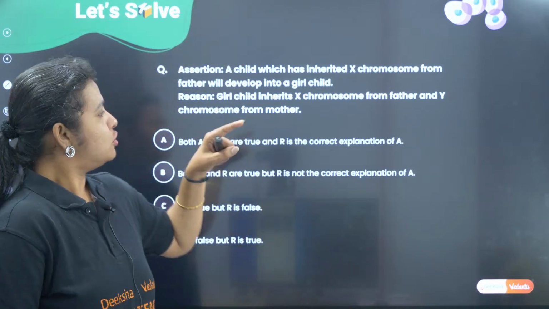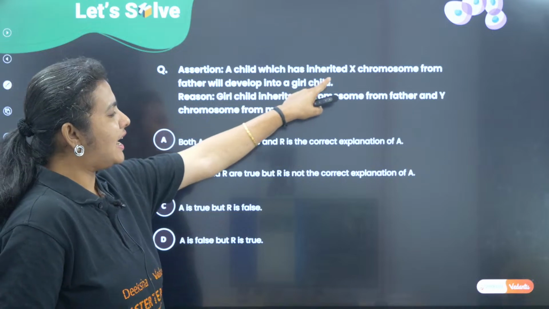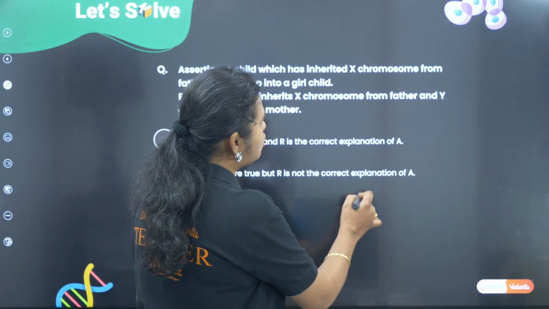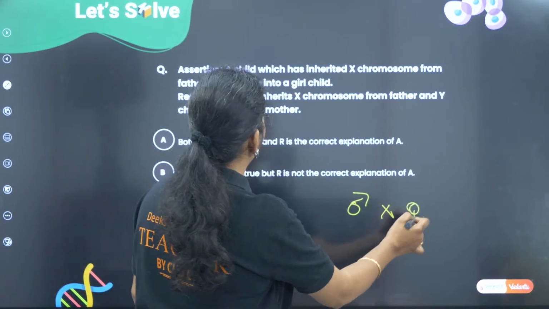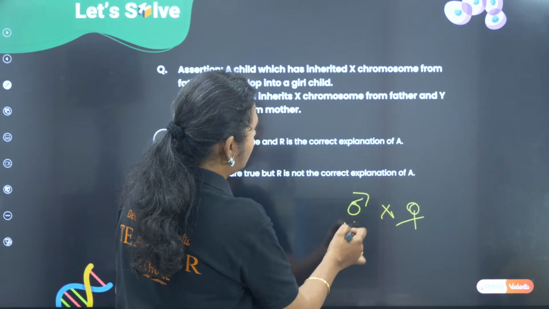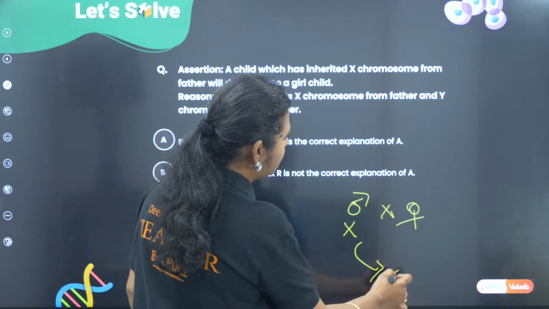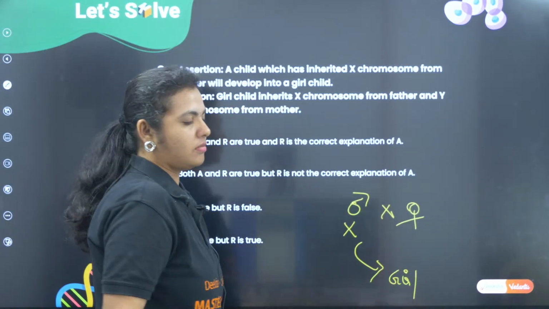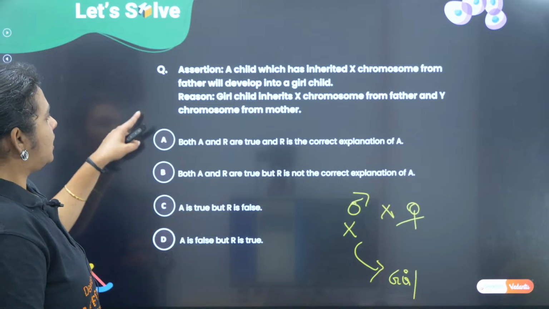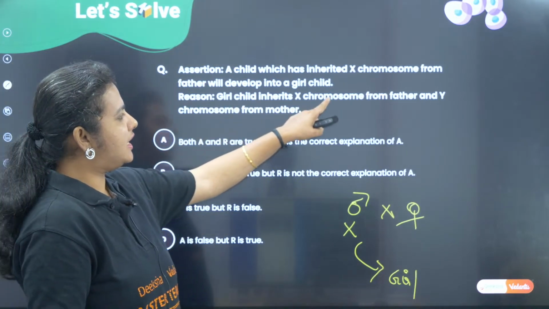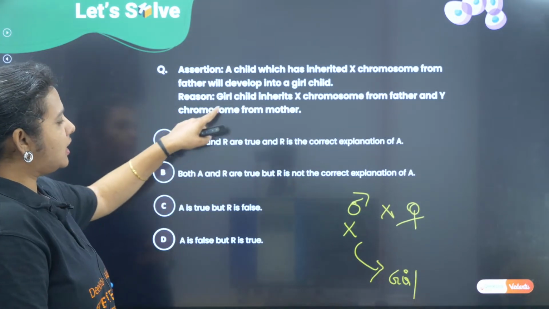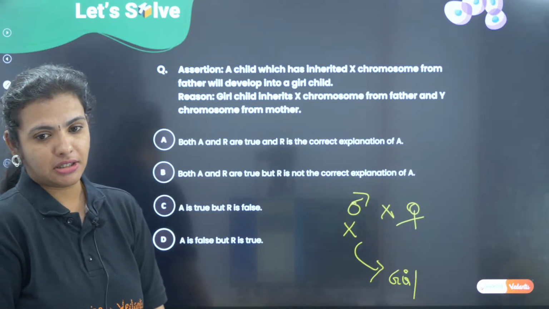So, I have a child who has inherited X chromosome from the father. And they are saying this is going to be a girl. Reason is saying girl child inherits X chromosome from the father, Y chromosome from the mother.